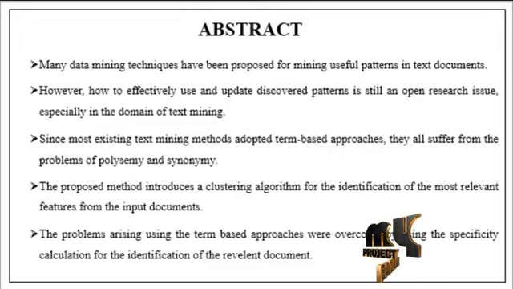The proposed method introduces a clustering algorithm for identification of the most relevant features from the input document. The method is needed for selecting the cluster genes and conditions simultaneously, finding the distinctive clusters with a smaller number of rules generated. An evaluation is done on the microarray gene expression data for the purpose of identifying the subset selection. Feature selection is the process of selecting a subset of relevant features, that is, the variable predictors, for model construction. Here the FAST algorithm is used for selecting the features.